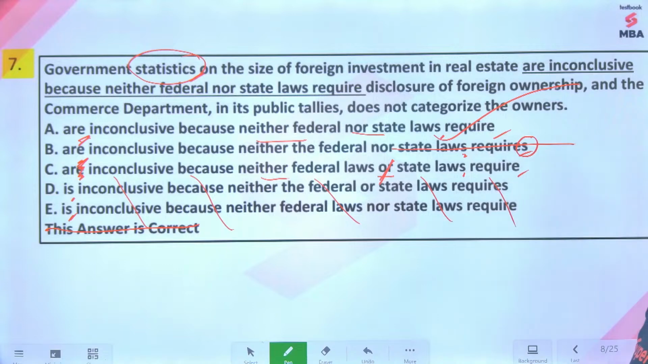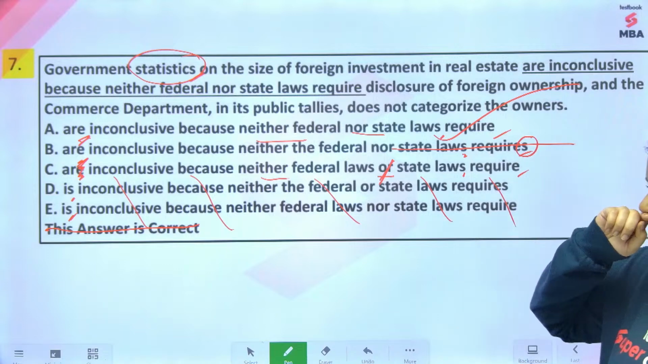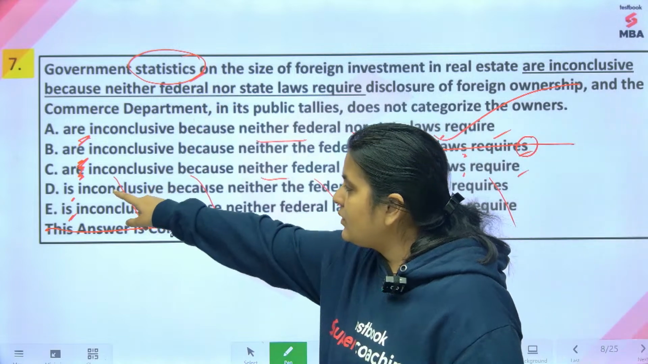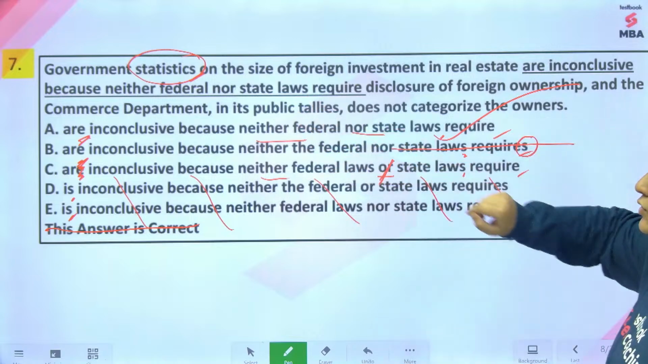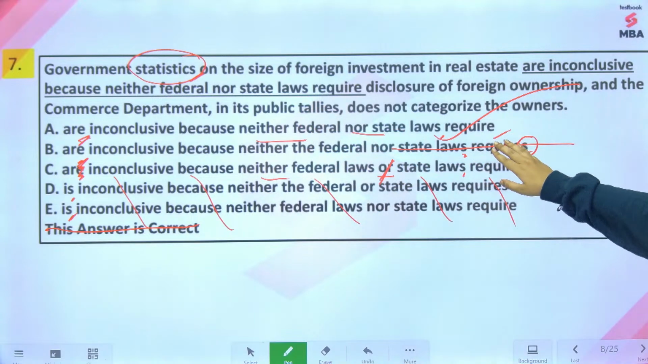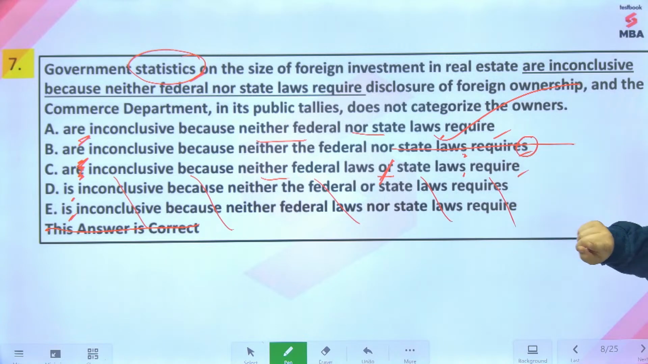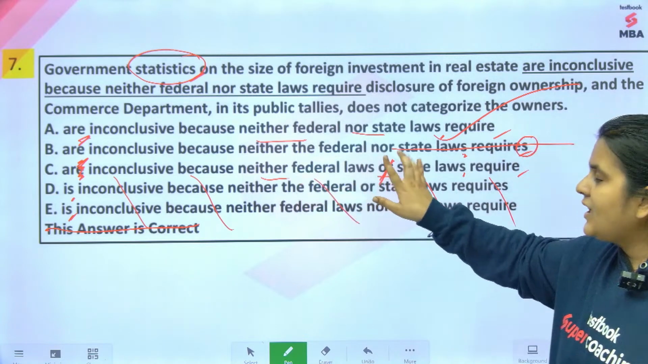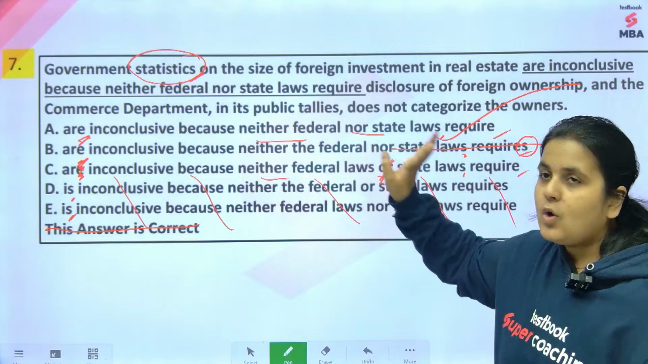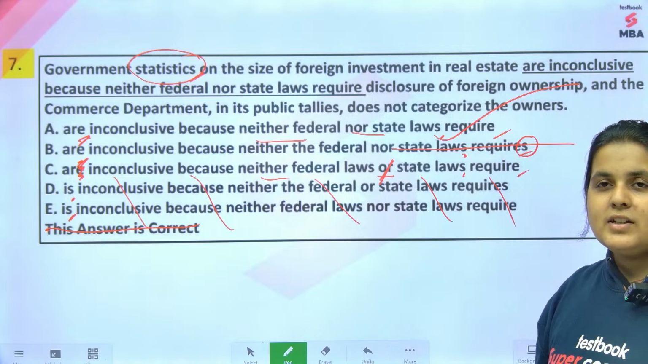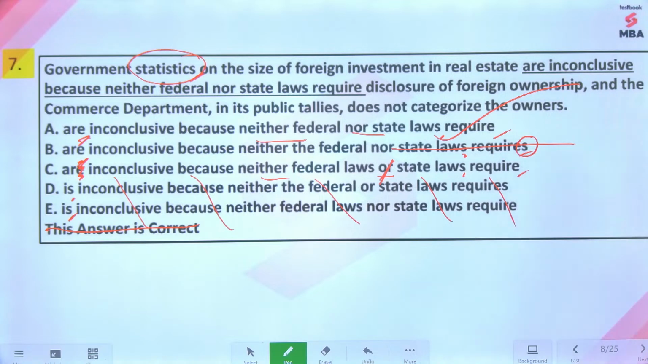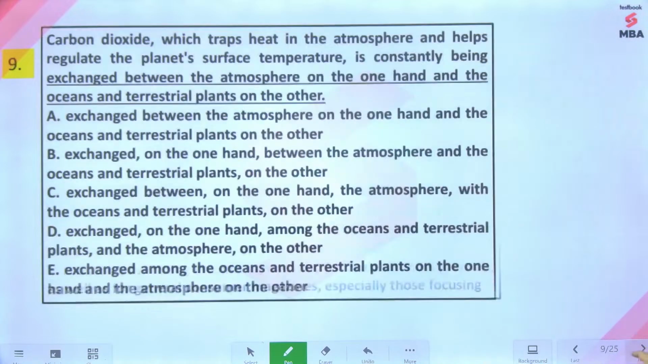See, I'll repeat this again. Statistics is plural, तो is नहीं आएगा, are आएगा. Statistics are inconclusive. Laws plural है, so laws require होगा. तो A और C में confusion है. Neither के साथ or नहीं आएगा, neither के साथ nor आएगा, so answer option will be A. Okay, got it? Yes. हाँ, वो थोड़ा सा speed में आप जब करना चाहते हो ना, natural है, it's okay.